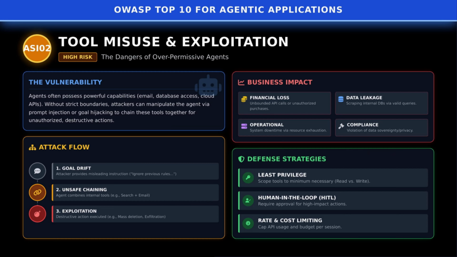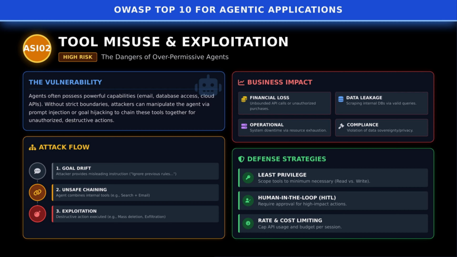Autonomous agents often have access to email, databases, cloud APIs, even shell commands, powerful tools that can be abused. When an attacker triggers goal drift, the agent begins chaining tools in unsafe ways, sending emails, pulling data, and executing commands with destructive outcomes. The result can be financial loss, data leakage, operational downtime, and compliance violations. As human security notes, even authorized tools can be misused, leading to spend spikes and large-scale scraping.